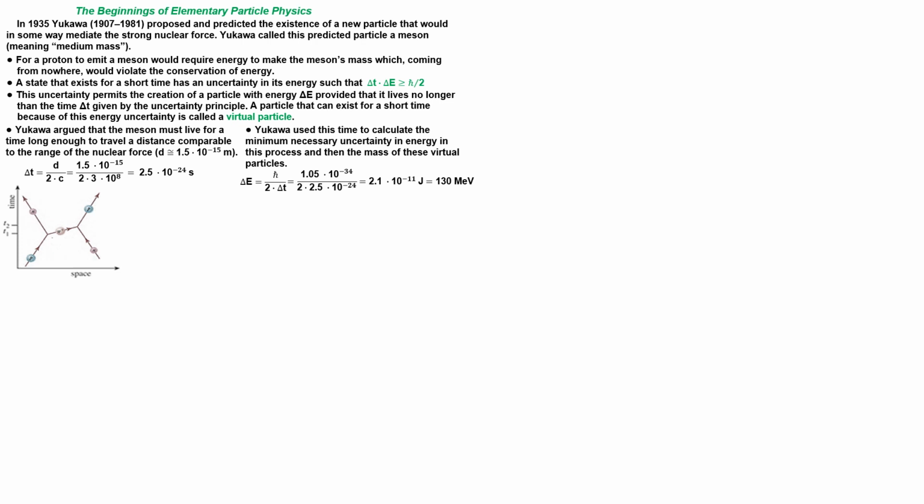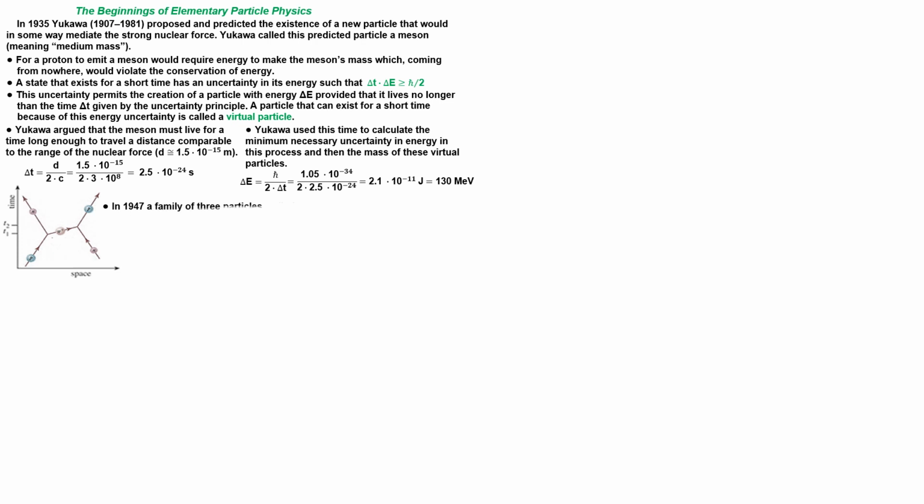A year later, Carl Anderson and his colleague Seth Neddermeyer discovered in cosmic radiation two new particles, now called muons. The negative muon has charge equal to that of the electron, and its antiparticle, the positive muon, has a positive charge of equal magnitude. The two particles have equal mass, about 207 times the electron mass. But it soon became clear that muons were not Yukawa's particles because they interacted with nuclei only very weakly.